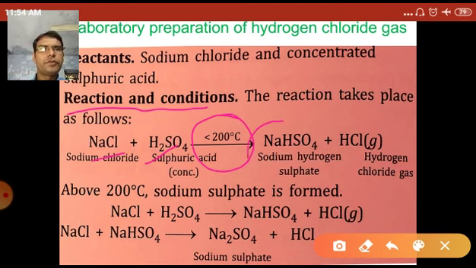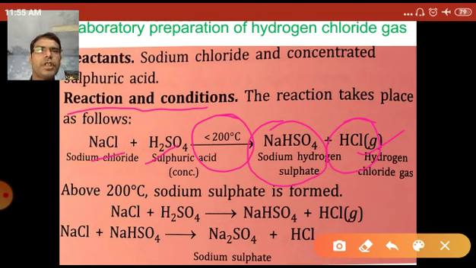Then it forms sodium hydrogen sulfate and hydrogen chloride gas, HCl gas. That hydrogen chloride gas can be collected in a gas jar.